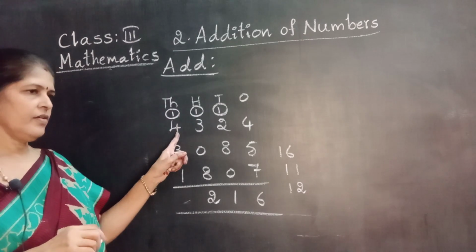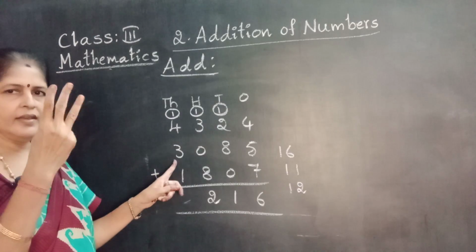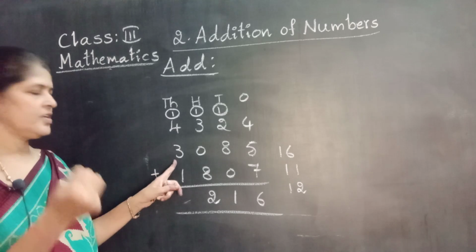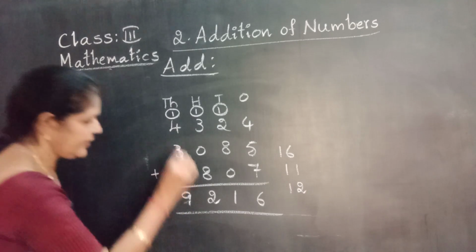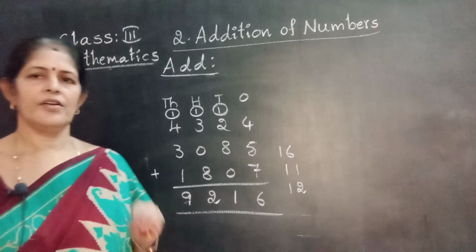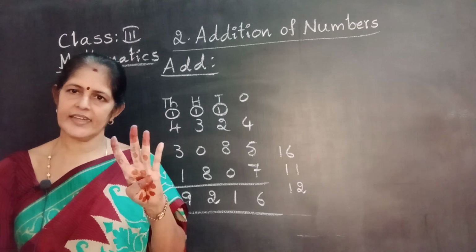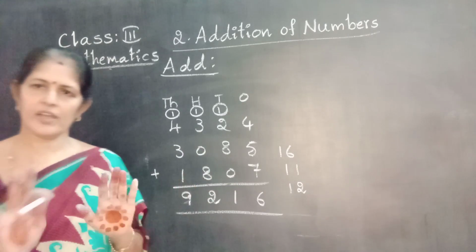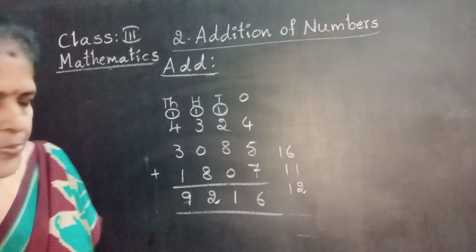1 plus 4, 5. 5 in the mind. Take 3 fingers. 5 after. 6, 7, 8. 8 plus 1, 9. This is adding 4 digit numbers with regrouping of 3 lines. Are you clear? Okay.